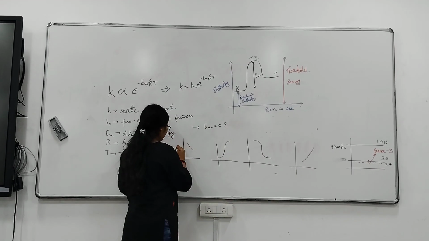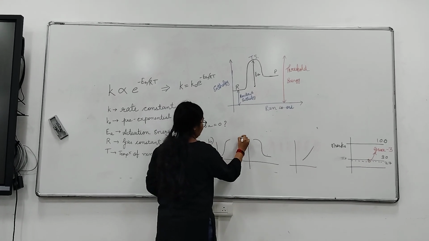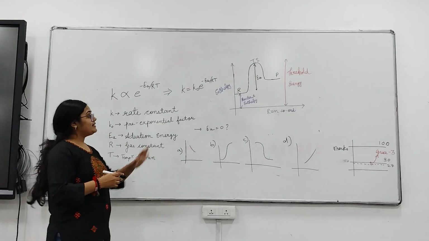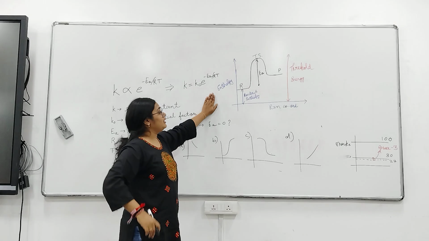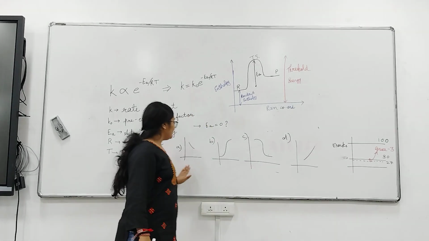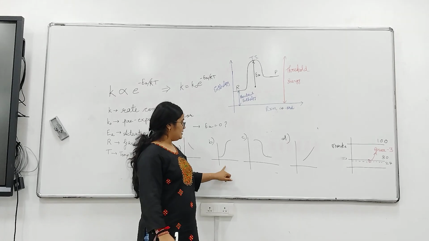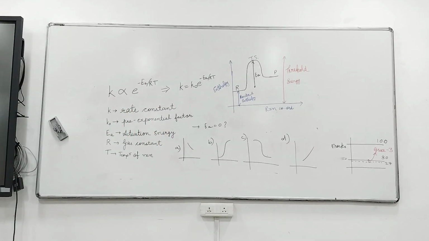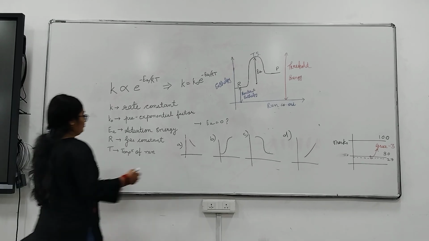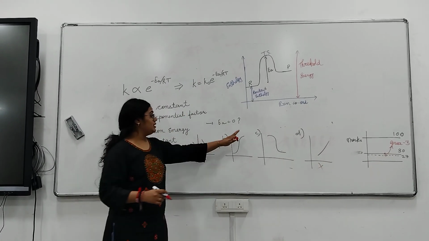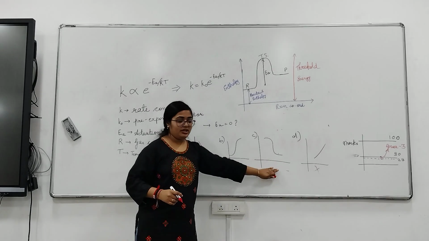These are your options A, B, C and D. What will you do? As I told you, the graph should be a bell-shaped curve. Which of these is a bell-shaped curve? That is B and C. So A and D are not eligible, cancel them out.